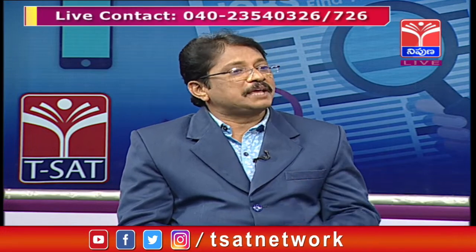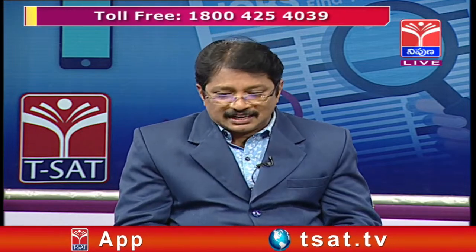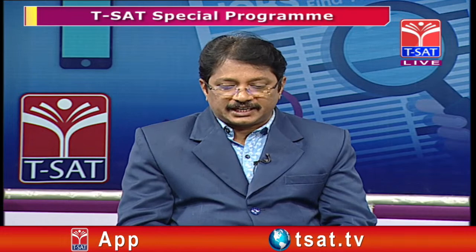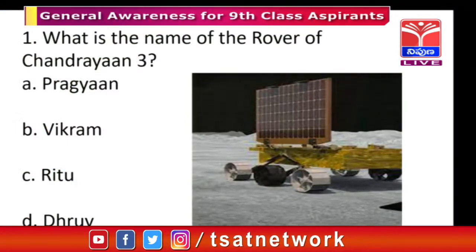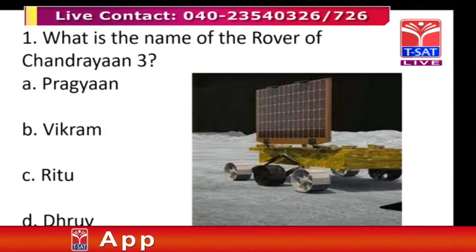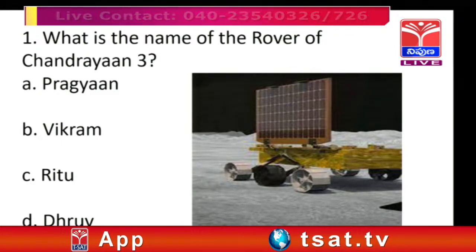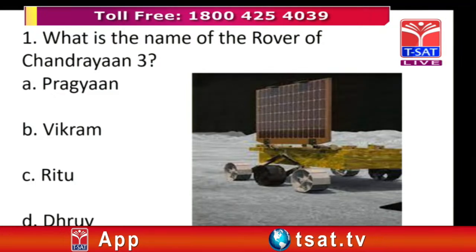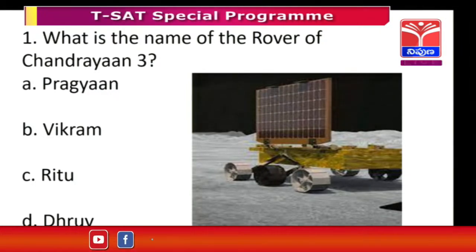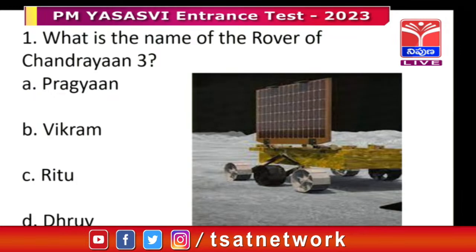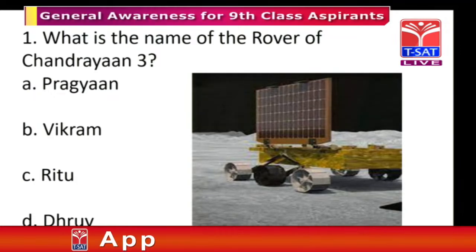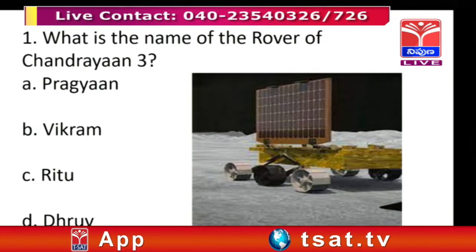One is what is the name of the rover and what is the name of the lander. This is very, very important. Here the first question is: what is the name of the rover of Chandrayaan 3? In the screen you are seeing the Chandrayaan 3 rover, which was projected on the surface of the moon. The four options given are Pragyan, Vikram, Ritu and Dhruv.